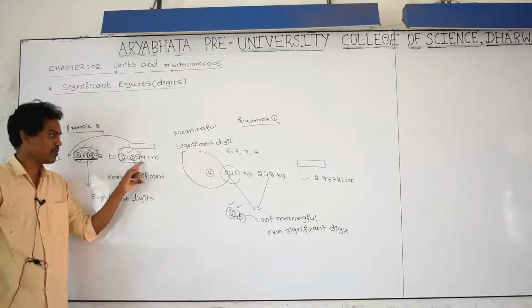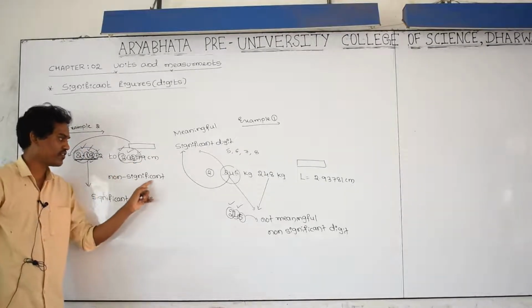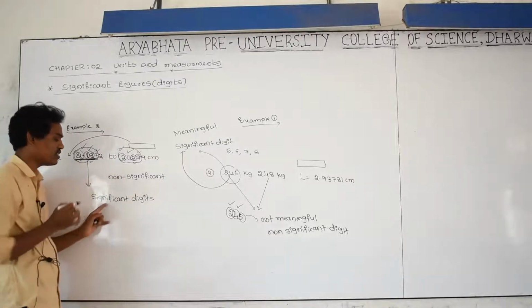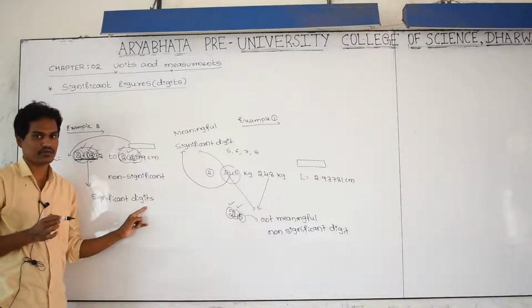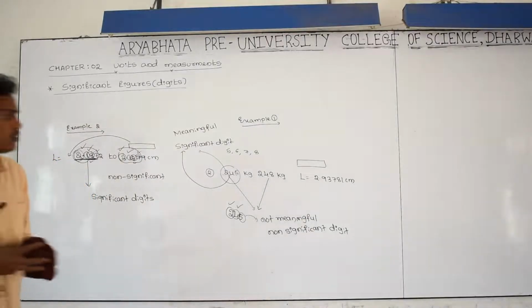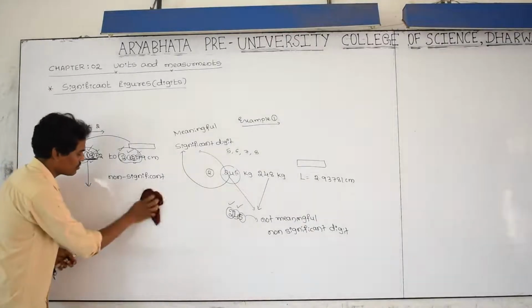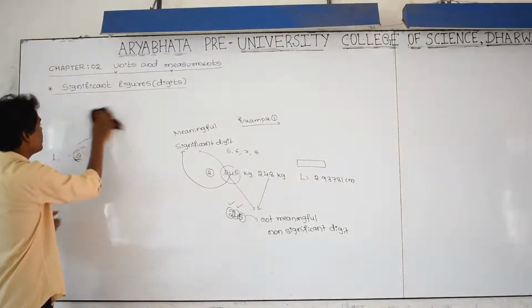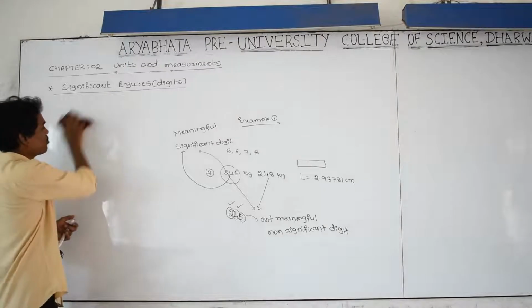This meaningless number we are going to call non-significant, that is, the last digit is non-significant, and all remaining digits are significant digits. Therefore, in the measurement, whichever value you are getting, depending upon the meaningful digit and meaningless digit, we have to segregate those.